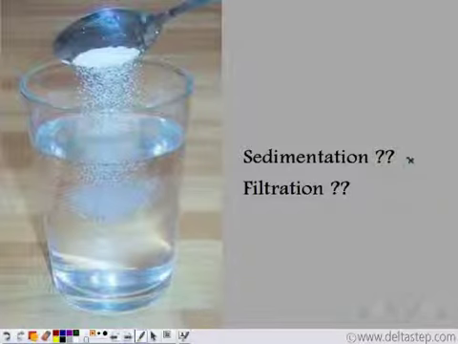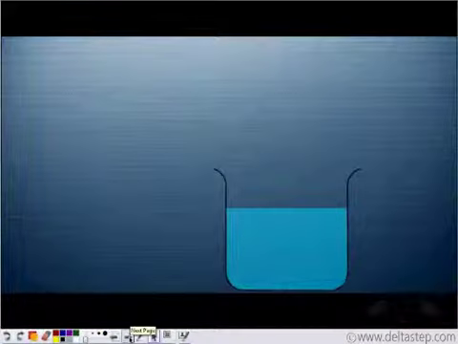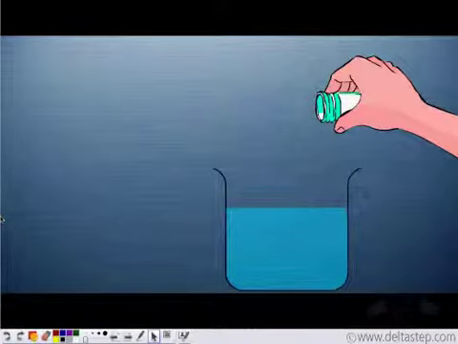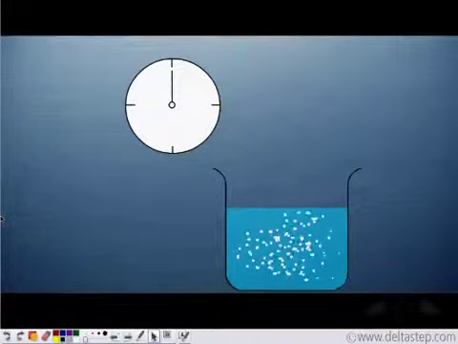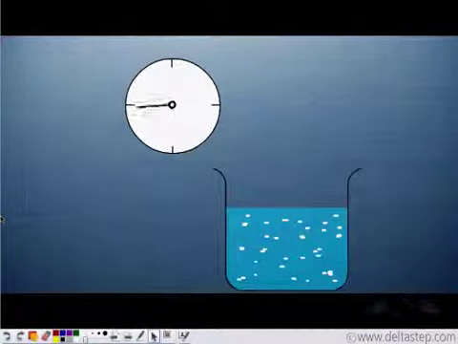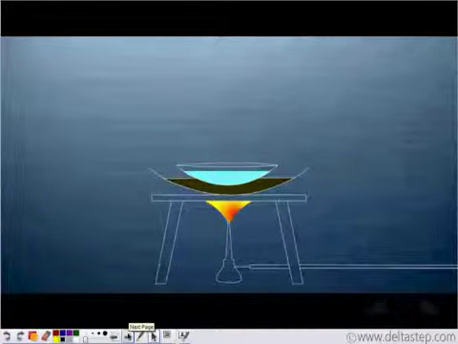And if you take a filter funnel paper arrangement, that is, if you carry out filtration, do you think the salt will remain on the filter paper? No, it will not. Why? Because the salt particles are also very small and they also pass with water. So even if we dissolve salt in water and leave it for hours and hours, the salt will not settle at the bottom. So when we have a homogeneous liquid, that is, when we have a soluble solid dissolved in a liquid, we cannot separate it using sedimentation or filtration.